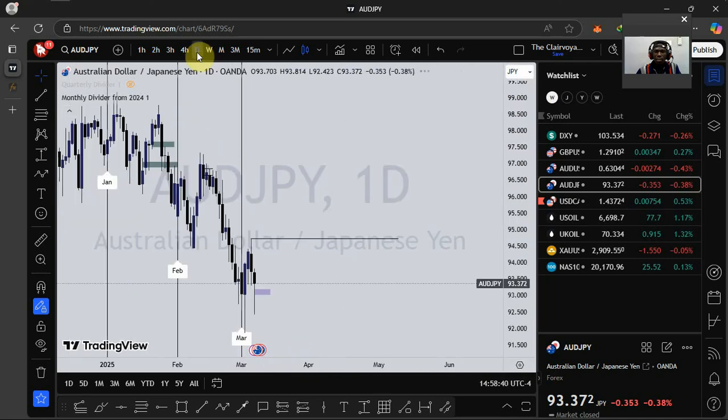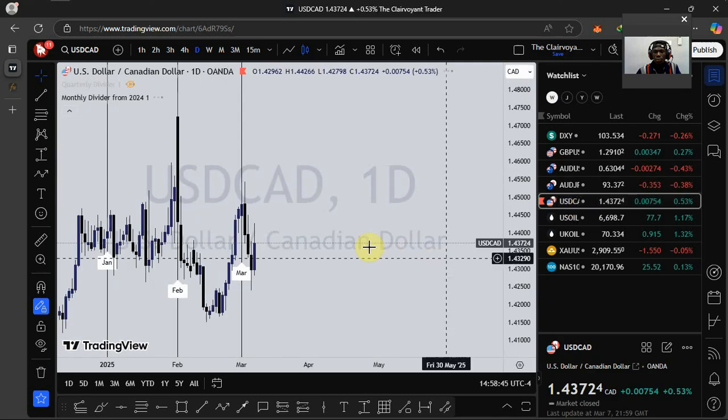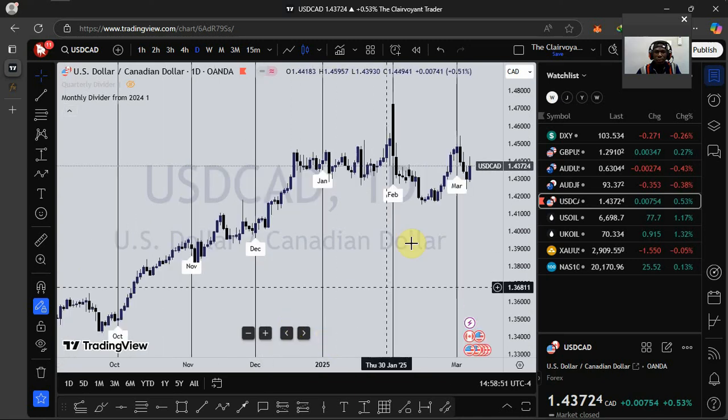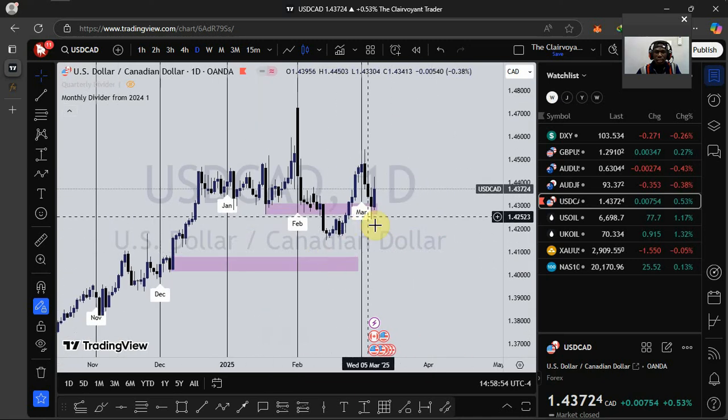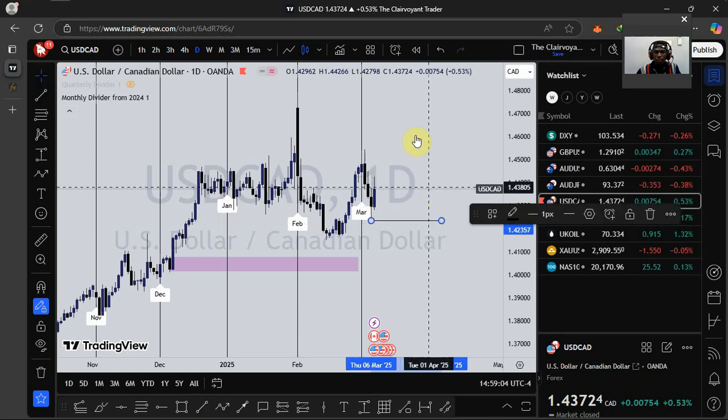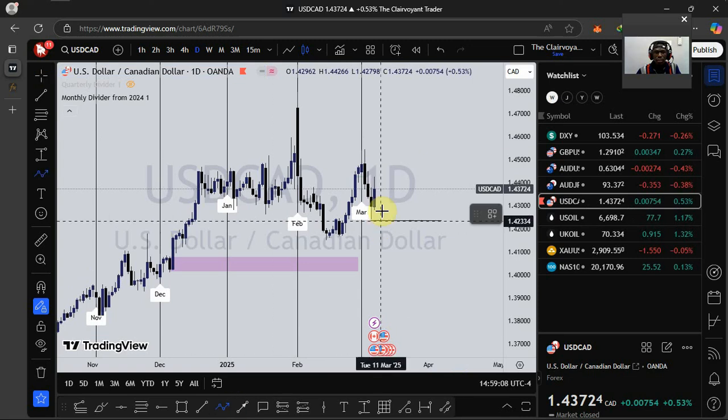So that is just that for AUDJPY. Let's look at what is happening on USDCAD. For USDCAD, since I'm expecting to see bearishness on the dollar index, I'll expect to see USDCAD give us a move to the downside, but I want to see this swing low violated. I want to see price violate this swing low, then close below it. Once we see a violation and a closure below this swing low, making up a lower swing high, then I'll expect to see price push down.